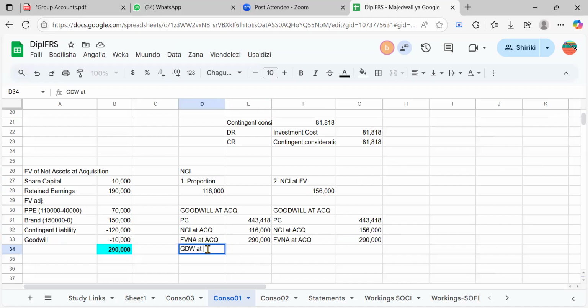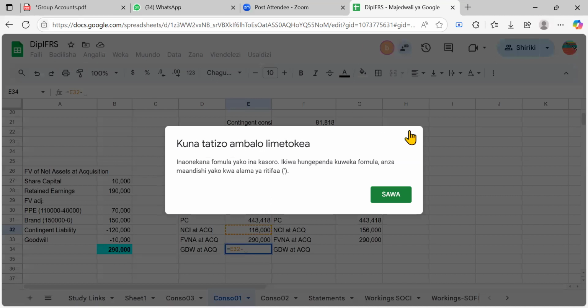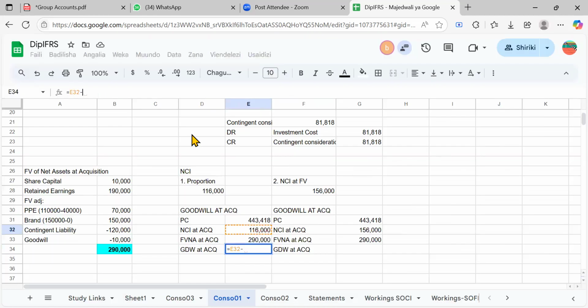Goodwill at acquisition. Get the figure there. How much do we get here? And this NCI is like minus. Yes, we're going to deduct this, right? Just put it on the right. 832.